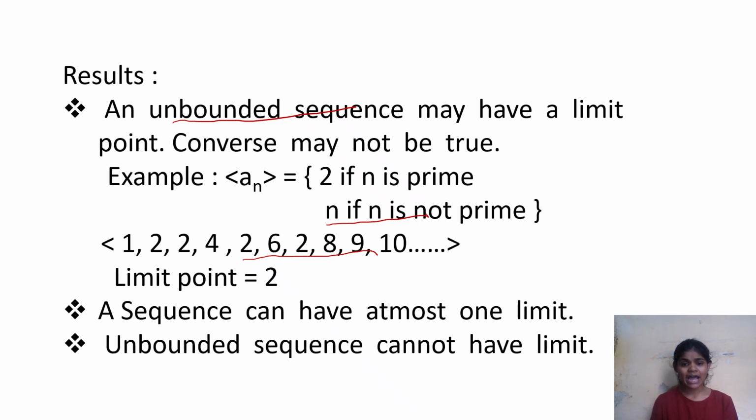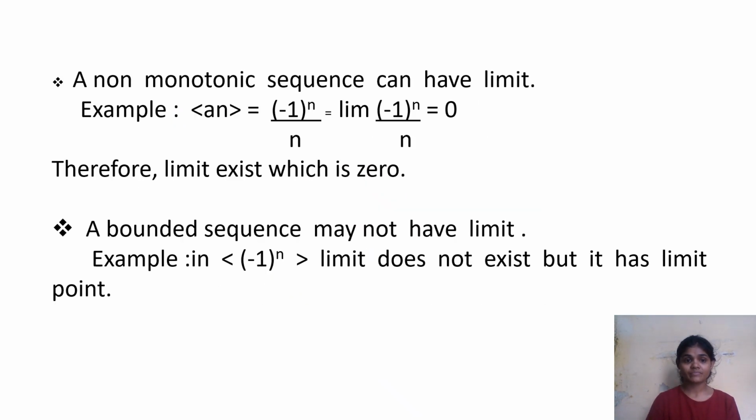A sequence can have at most one limit. An unbounded sequence cannot have any limit. A non-monotonic sequence can have a limit. Example: the sequence an equal to (-1)^n divided by n. The limit of (-1)^n divided by n is equal to 0. Therefore the limit exists, which is 0. Therefore it is clear that a non-monotonic sequence can have a limit.